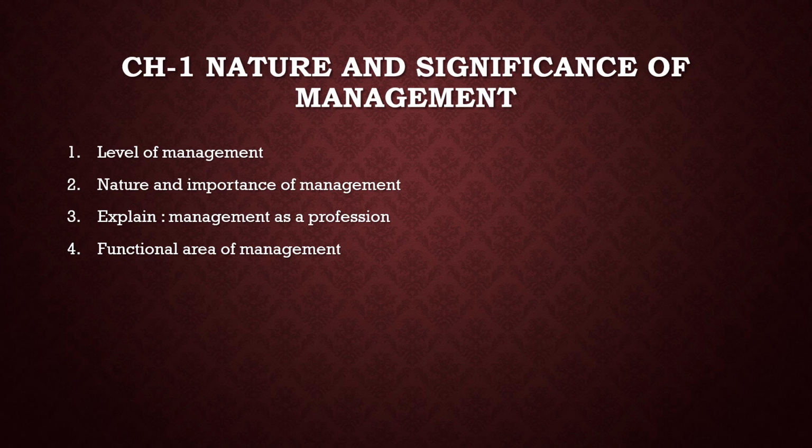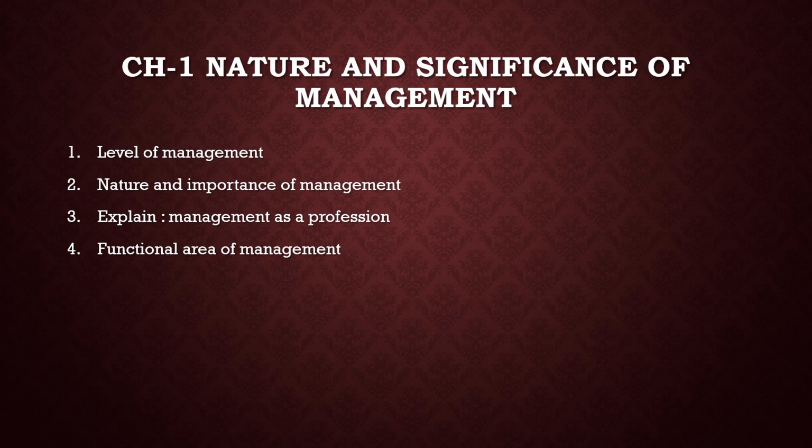So let's start with Chapter 1, nature and significance of management. I have given some of the questions that were asked last year, and there is a possibility of them being asked this year. First is levels of management. You have to discuss all the levels of management. Second is nature and importance of management.